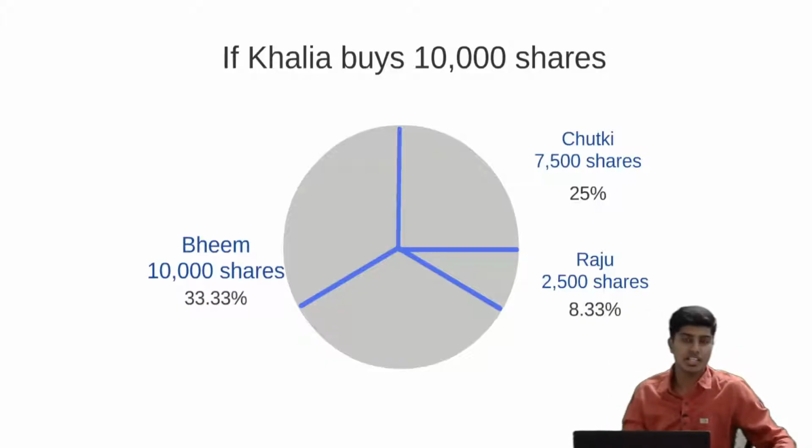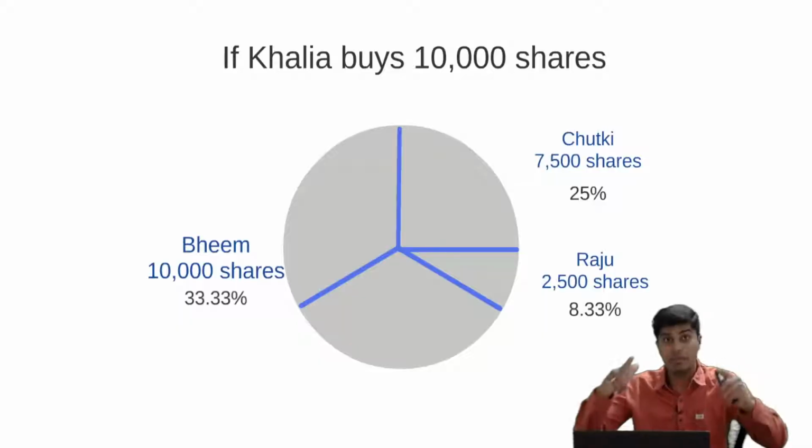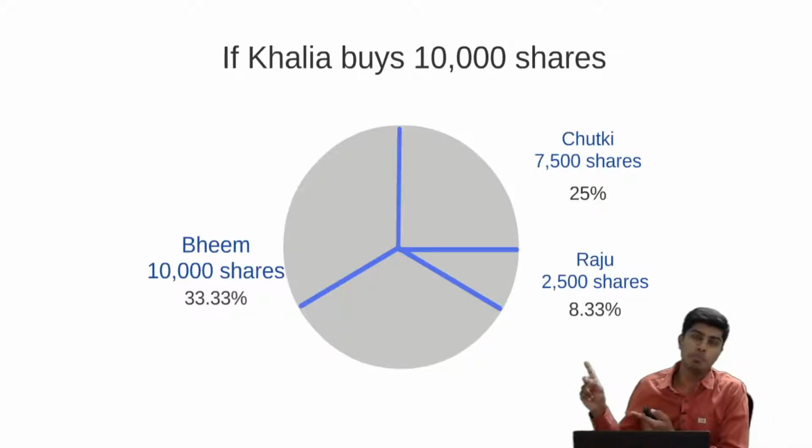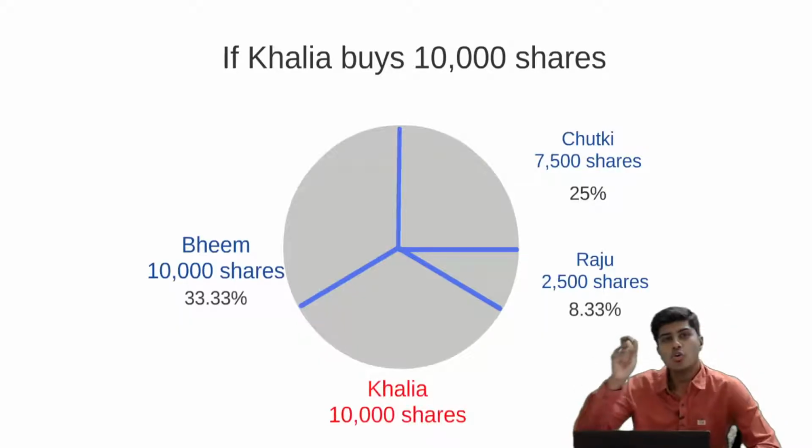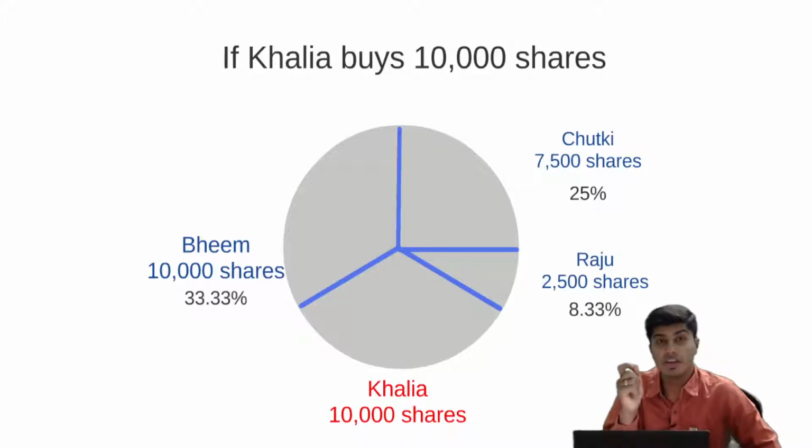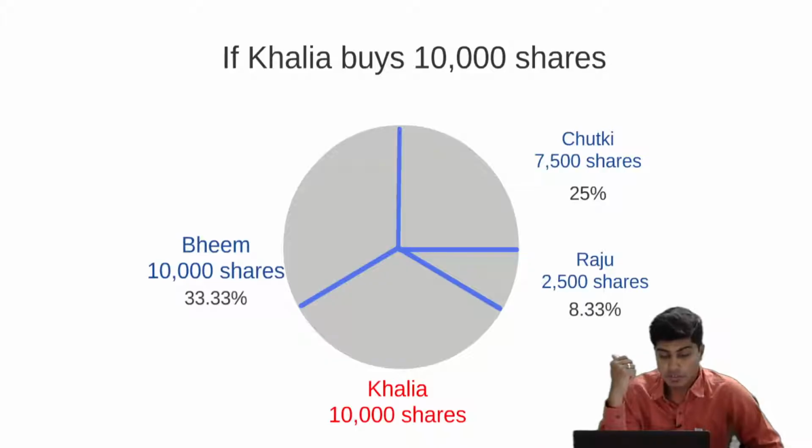All of this change in the percentage of holding between Bheem, Chutki and Raju is happening because a new shareholder called Kalia entered, who holds 10,000 shares, giving him 33.33% voting rights in the company. Because of this, the existing shareholders' percentage of shareholding has changed.